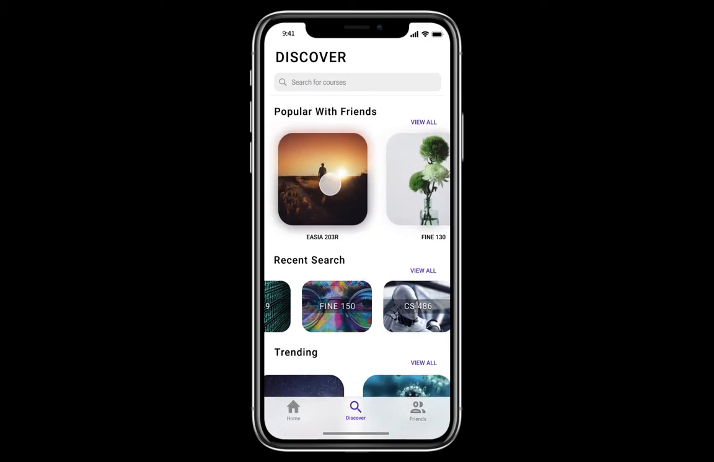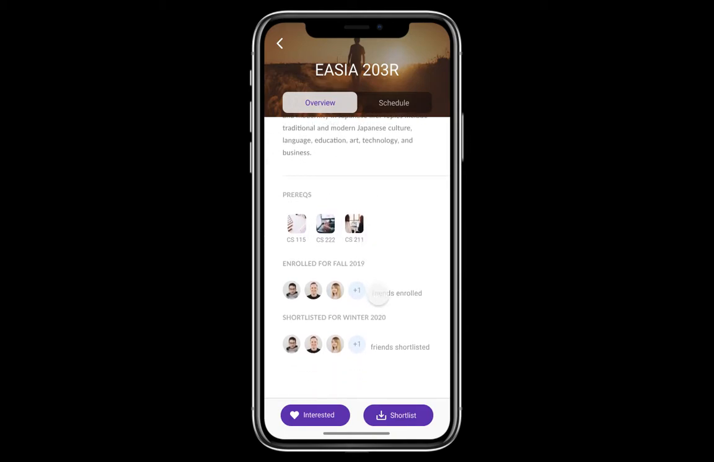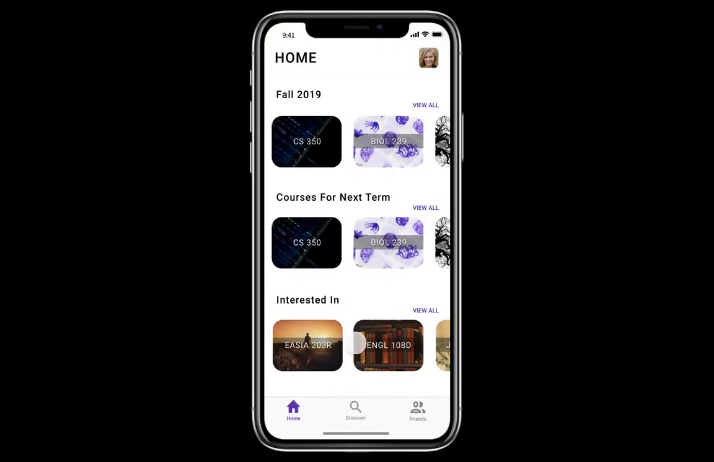I can view the course details by clicking on this image here, and I can see the general information such as description, the course prerequisites, as well as friends who are currently enrolled for this term and friends that have shortlisted this for the next term. I decide that I want to express my interest in this course, so it's been added to this list.